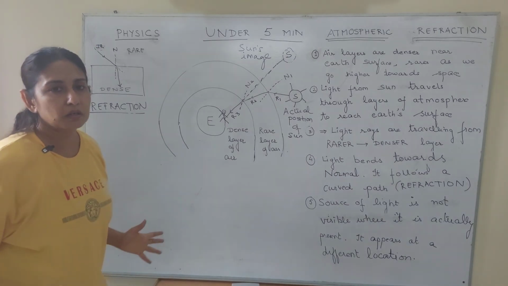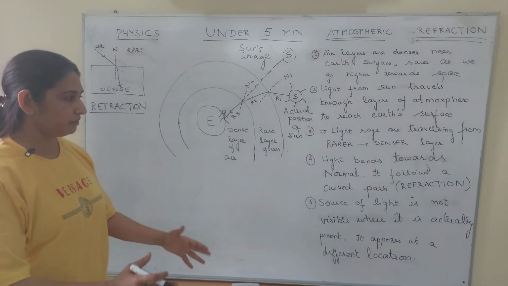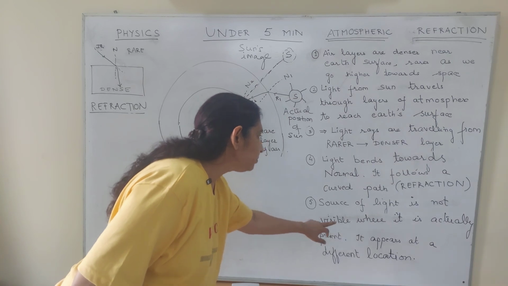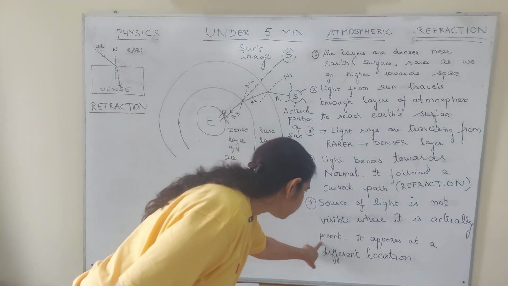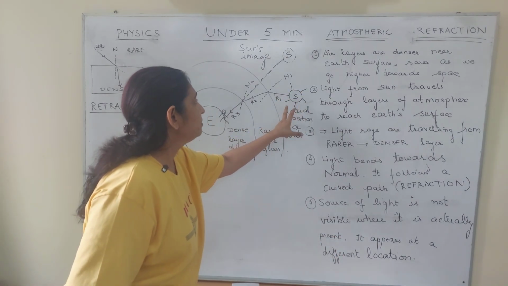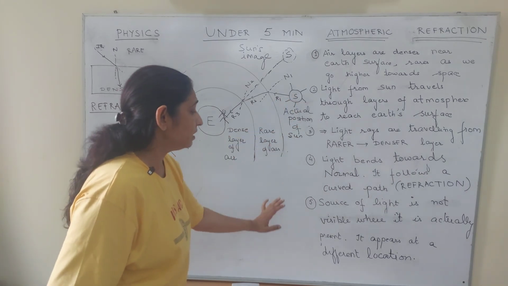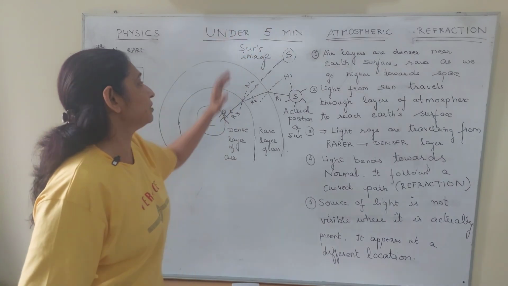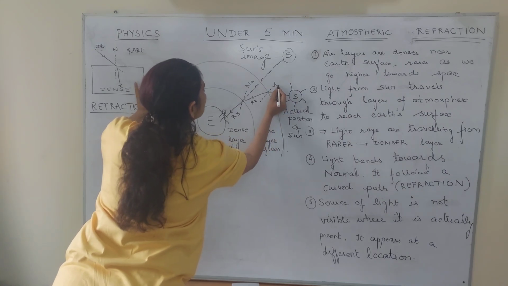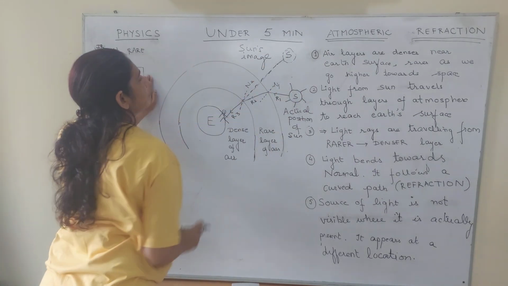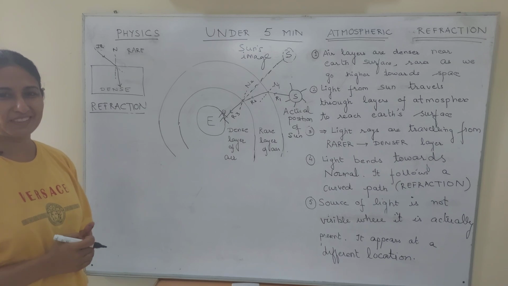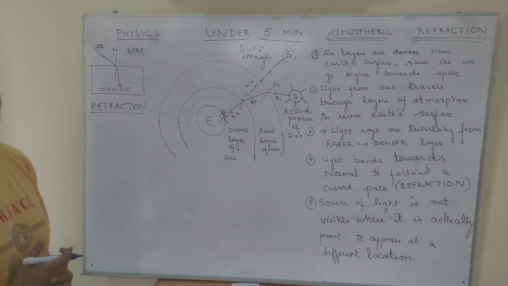Now this is the basic concept of atmospheric refraction. Let's go to these points. The source of the light is not visible where it is actually present. It is visible at a different location. It will not be seen here. We will see the sun here. The actual position was this, but we will see this. So this is what atmospheric refraction is.